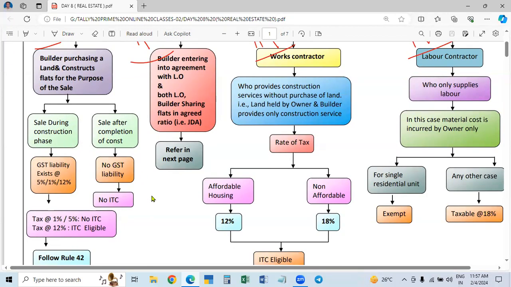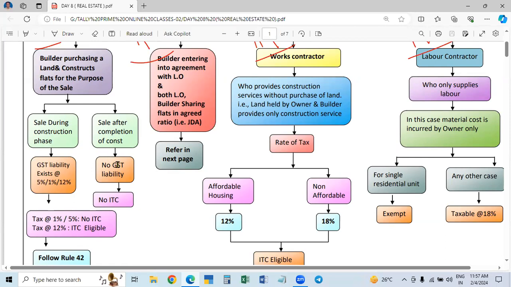Second one, after completion means total 40 lakhs will be paid only after completion. He will get the total amount at the time of sale, that is, the sale is after completion. Total amount is paid at a time. That is, 40 lakhs is paid at a time after completing the construction. So these are the two types.